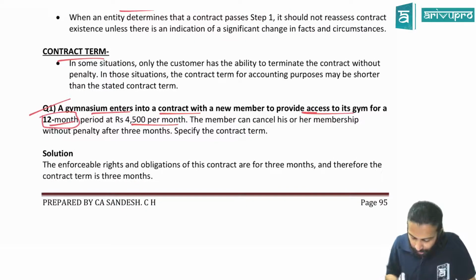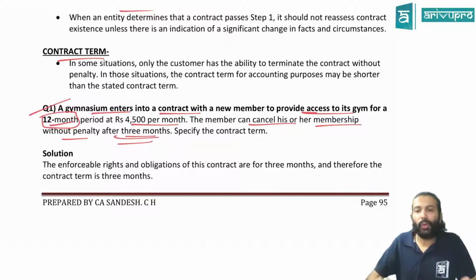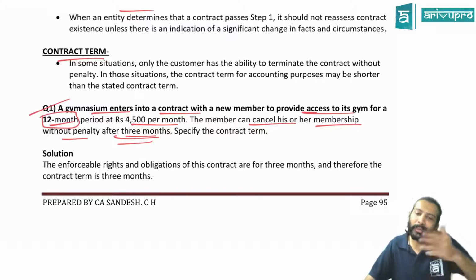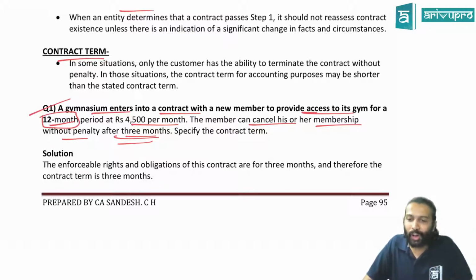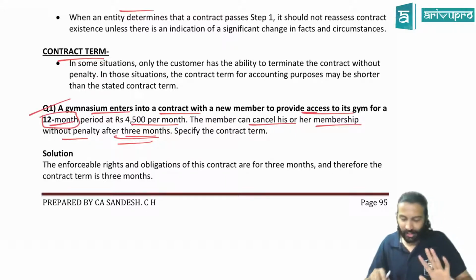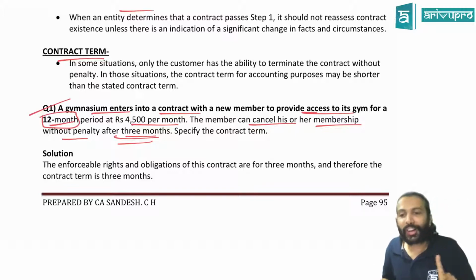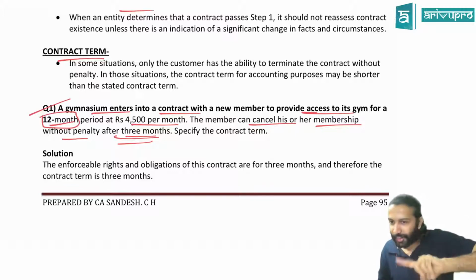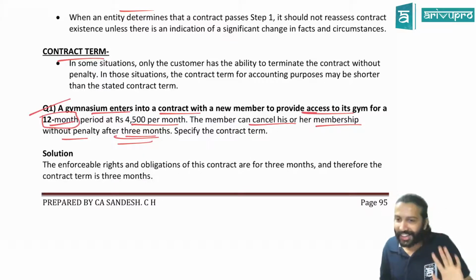A member can cancel his or her membership without penalty after 3 months. If he wants, the member can cancel the membership anytime after 3 months with no penalty. Straight away he can walk off. Now you tell me, is the contract for 12 months? Don't think logically. Don't apply your funda. Go back to the contract definition. What does the contract definition mean? It's an agreement between 2 or more parties which creates enforceable rights and obligations.